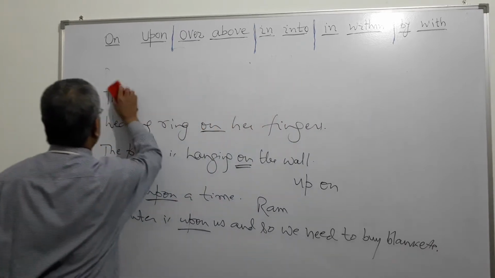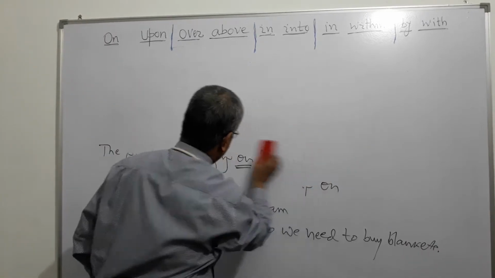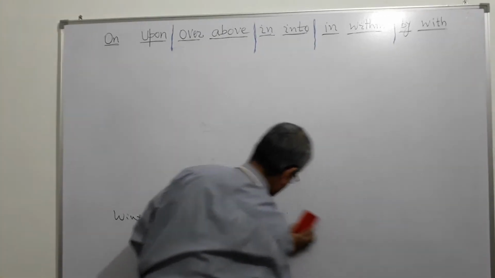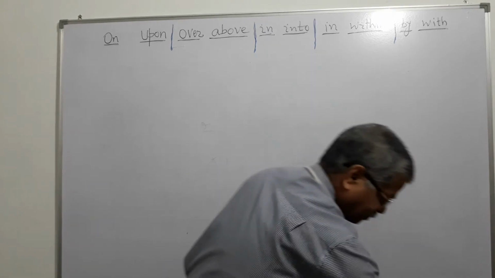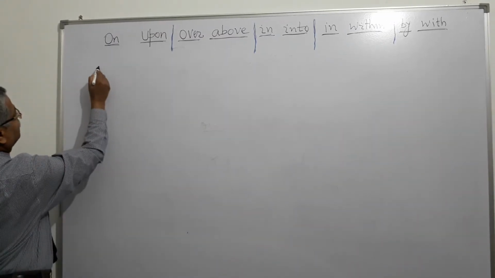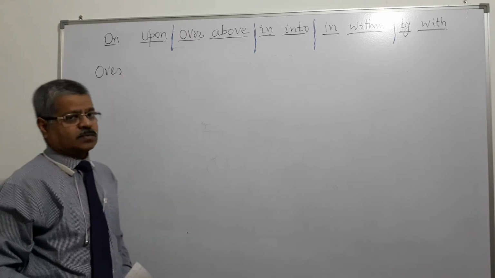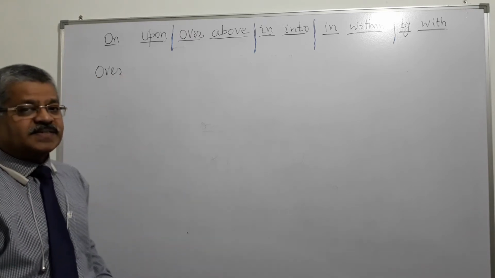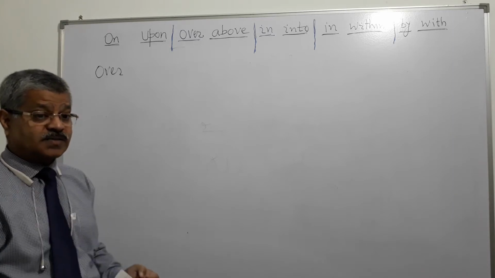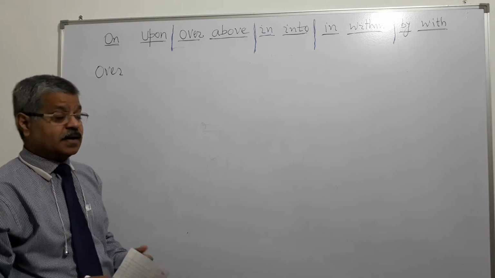What is over and above? What is the difference, right? See, over, what does it do? It conveys a sense of movement and also a sense of covering some large area or larger area.